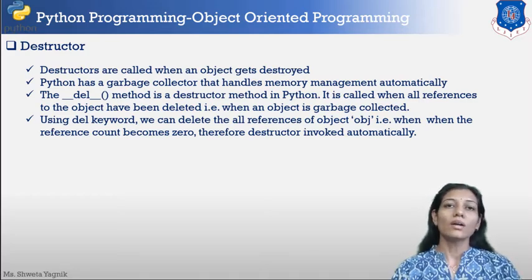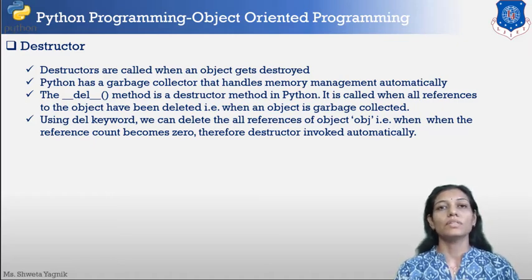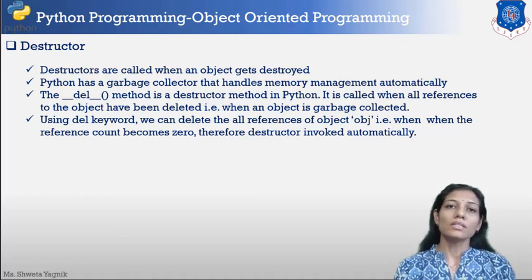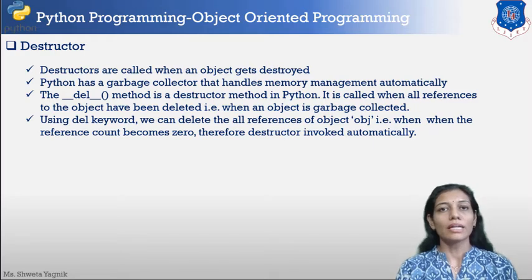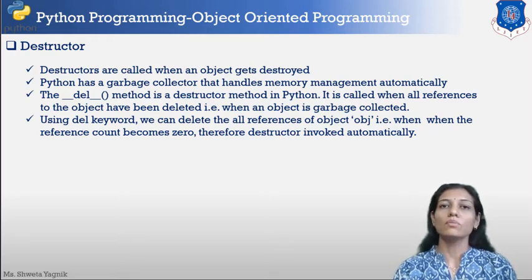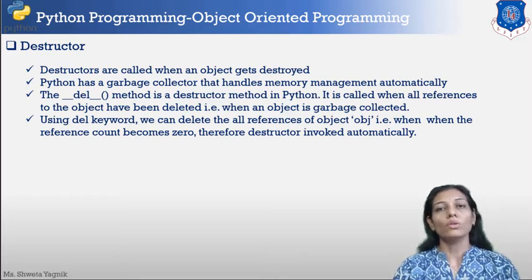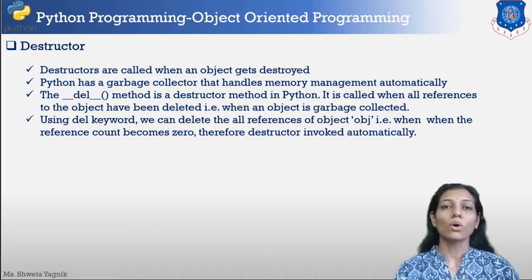So destructor are called when the object gets destroyed, exactly opposite of the constructor. That means constructor is called when we create the object, and destructor will be called when all the references of the class, that is all the objects of the class, are destroyed. When no more references are left, Python garbage collector automatically calls the destructor method.